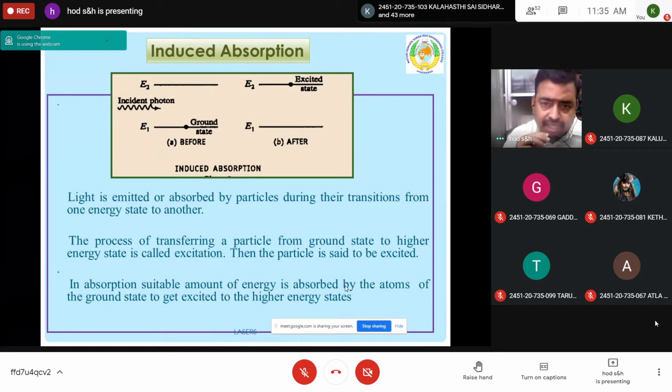Take that figure. E1 and E2 are energy levels, E1 corresponding to lower energy and E2 corresponding to higher energy. First take the diagram, then I'll explain it.